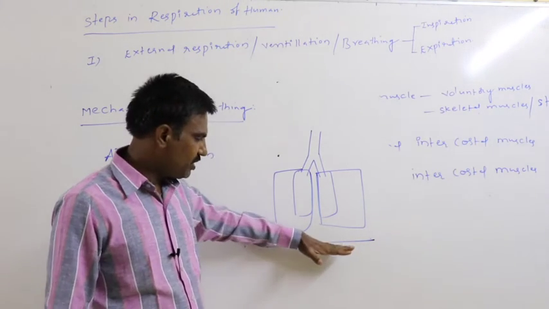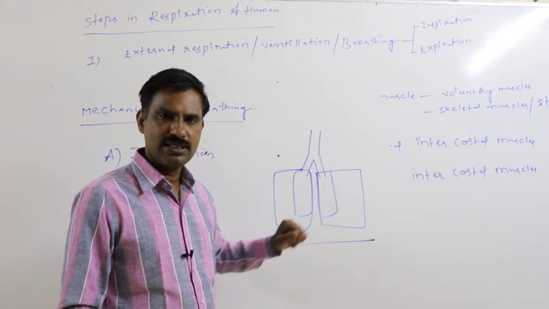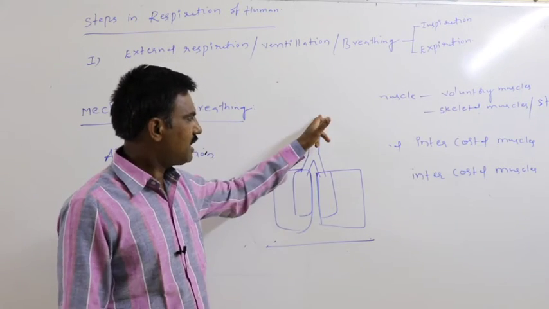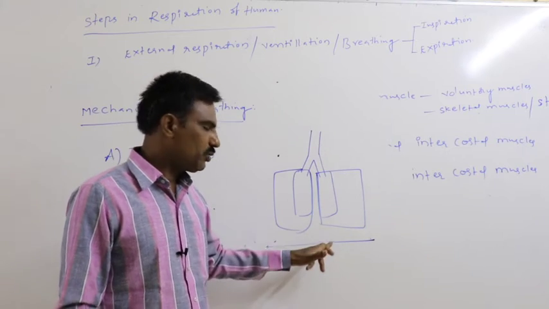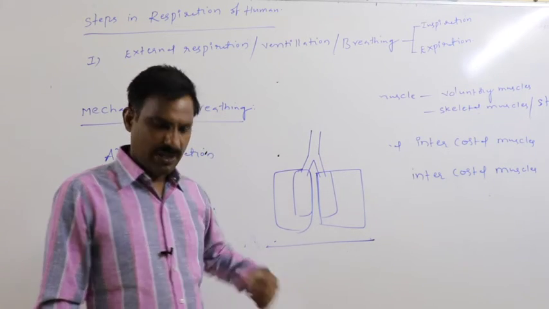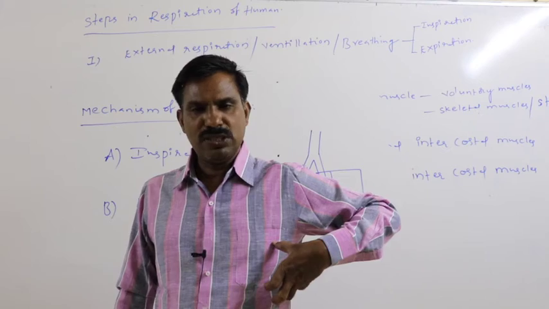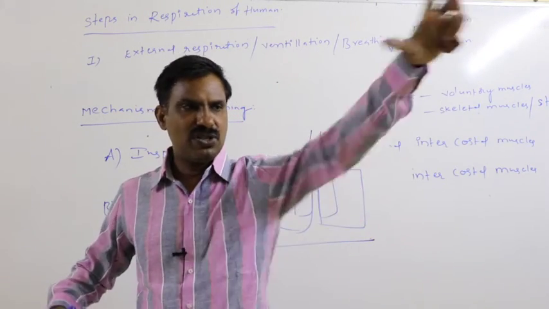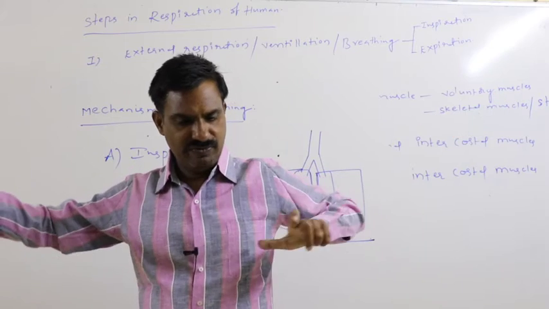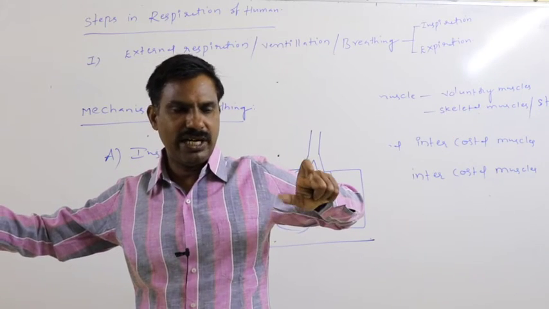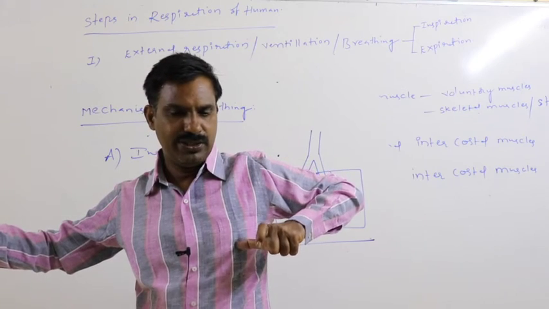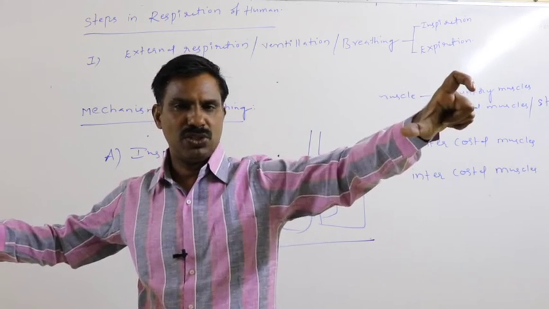Definitely, whenever the diaphragm becomes flat due to contraction of the diaphragmatic muscle, thoracic cavity volume increases from anterior to posterior. Whenever external intercostal muscles get contracted, ribs are pulled out.